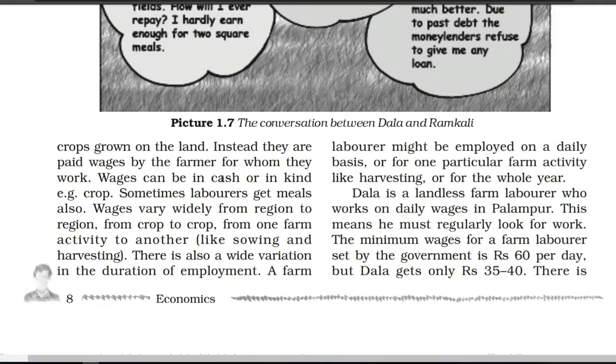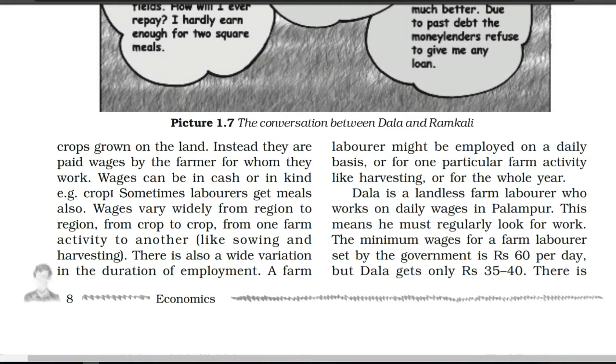Cash means, as we very well know, rupees, the money they were getting. Or in kind means crop, because a 1 mark question can come on how the laborers are getting their wages from the large or the medium farmers. So the wages can be provided in cash or in kind. Kind means crop.